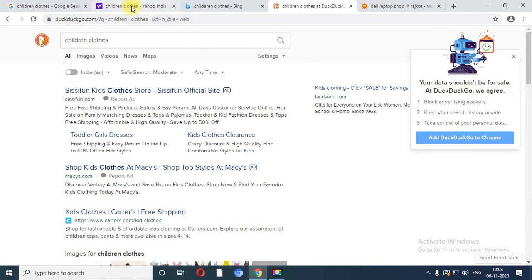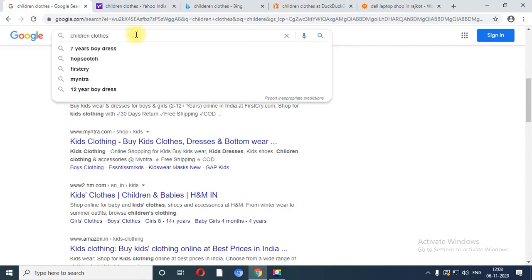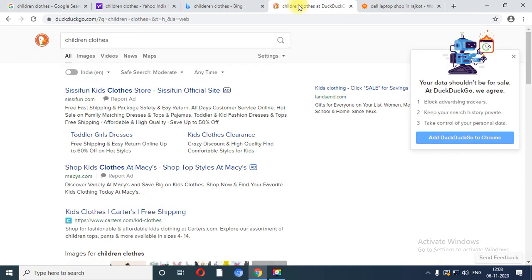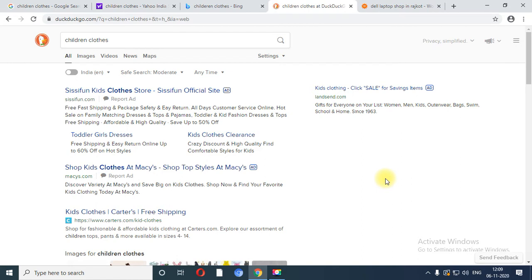So whenever you fire a particular search term in Yahoo or in Google, at that time that data is recorded by that particular search engine. But DuckDuckGo is a kind of search engine which is used to maintain the privacy of your search. So based on that, when you search for a particular keyword again, it will not show you the related product or related website. So it is used to maintain privacy of your search. It will not record your search, right?